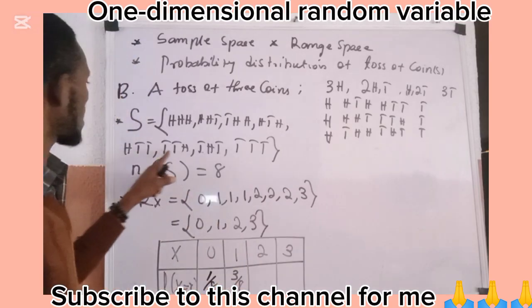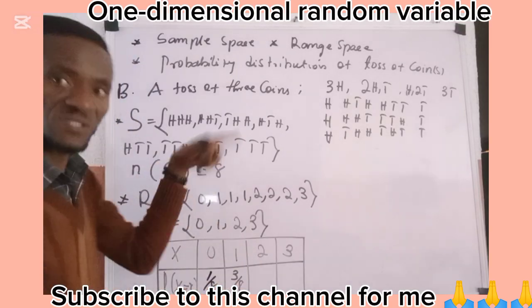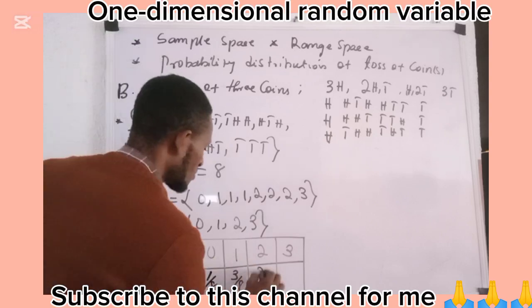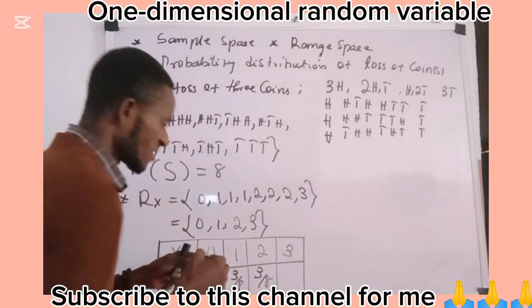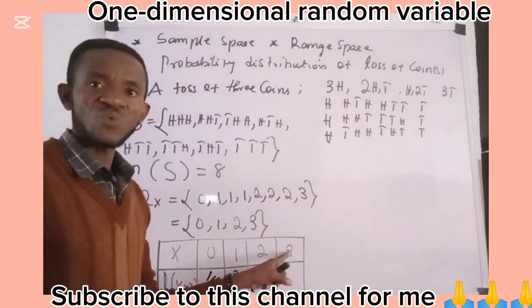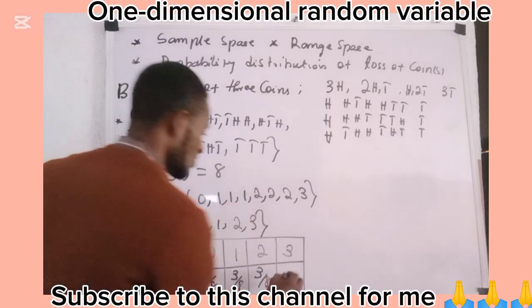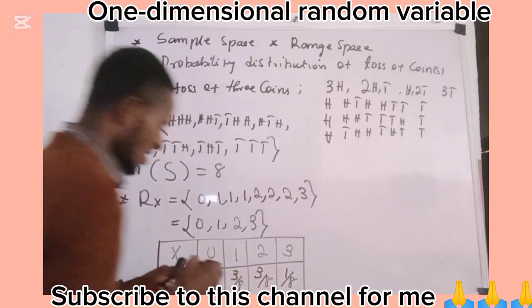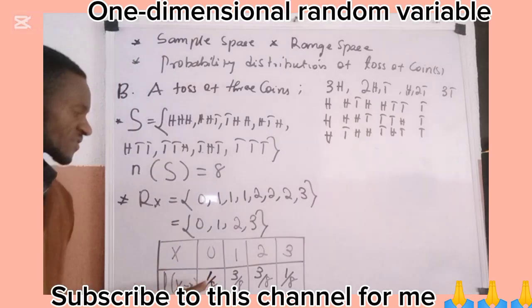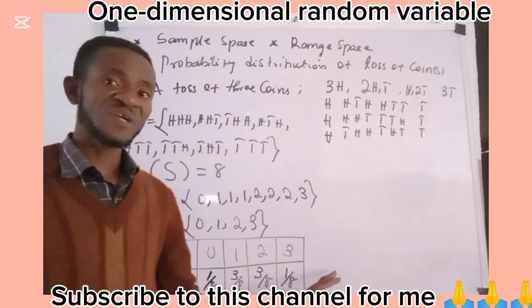Here we have 2 tails, here we have 2 tails, and here we have 2 tails. 3 out of 8, so it becomes 3/8. Then we talk about 3, where we have 3 tails. This is the place where I have 1 out of 8, which is 1/8. Now, of course, the sum of all the probabilities is expected to give you 1.